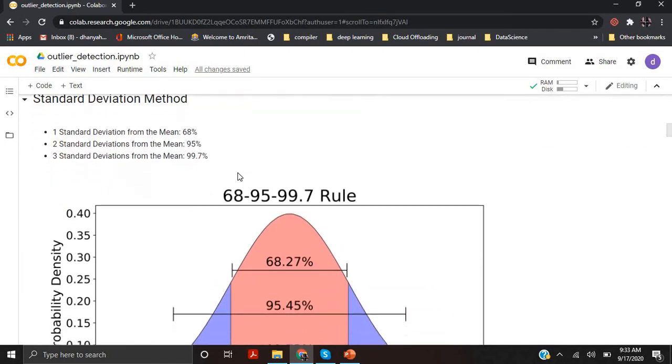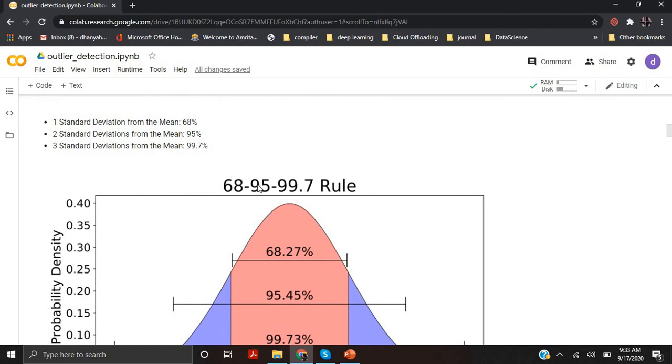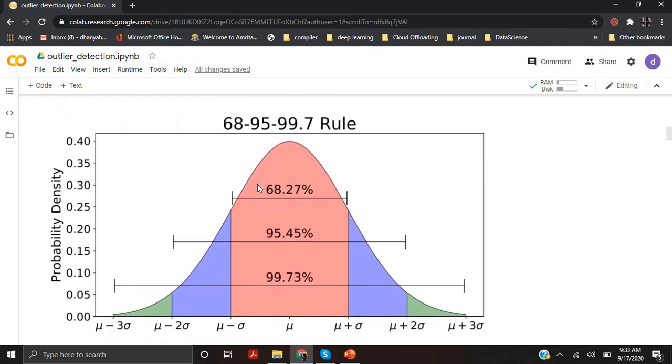The standard deviation method uses the empirical formula of standard deviation, and this diagram is a very popular diagram for the normal distribution. As the diagram specifies, 68% of your data will be within one standard deviation from the mean, 95% of your data will be within two standard deviations from the mean, and 99% of your data will be within three standard deviations from the mean.